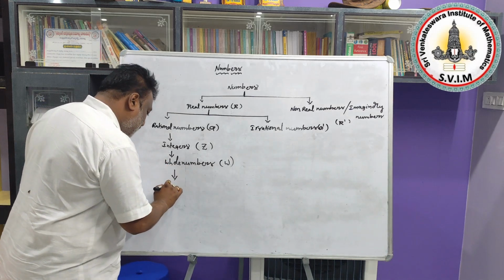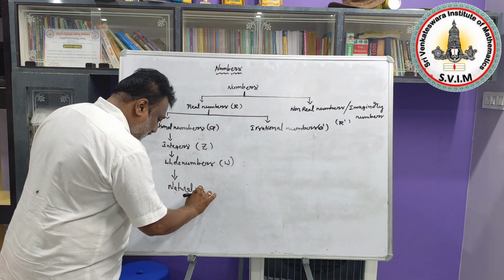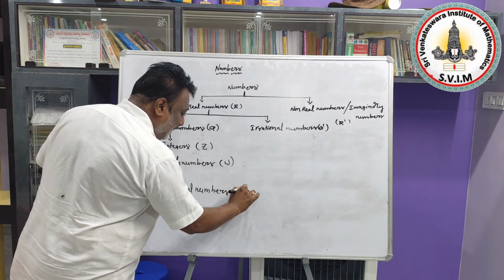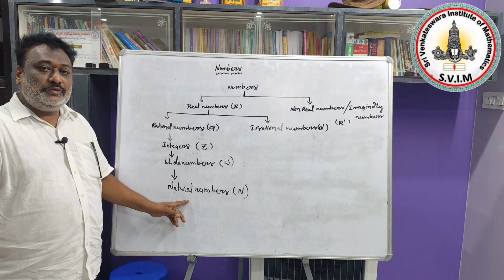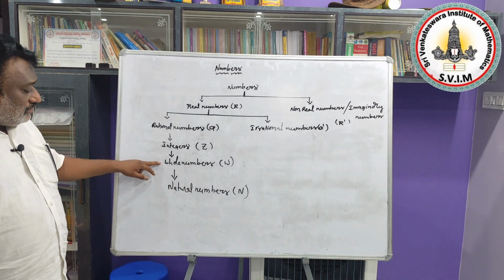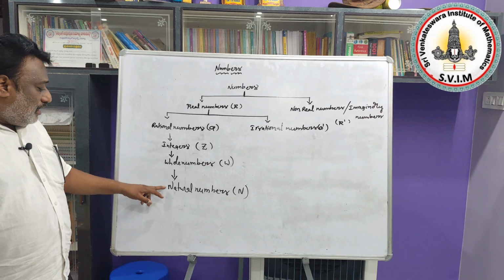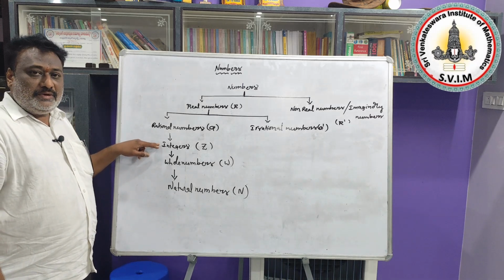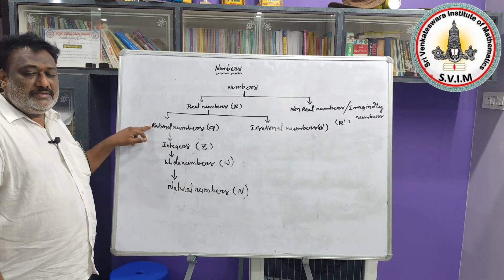Next, after that, we need to consider natural numbers. These natural numbers are represented by capital N. Natural numbers start from 1, 2, 3 up to infinity. So all natural numbers are whole numbers, it is possible to say that. All natural numbers are integers, it is also possible to say. All natural numbers are rational numbers, it is also possible to say.